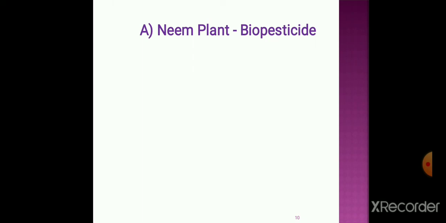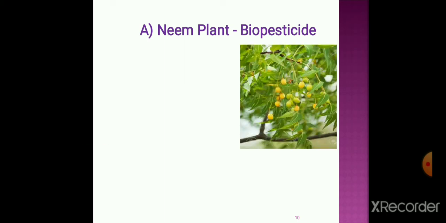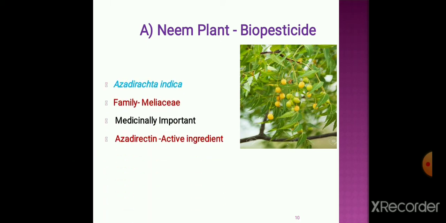Next we are going to see the important examples of biopesticides. The first example is the neem plant. We all know the role of the neem plant and which parts of the neem plant are very useful. This is a simple picture showing the neem plant, and it has seeds.